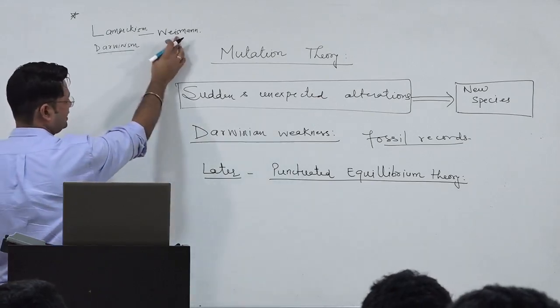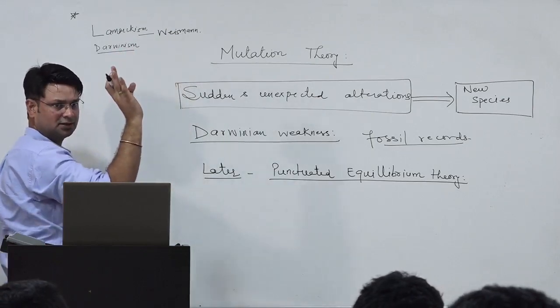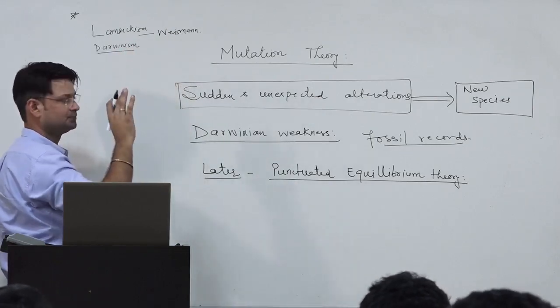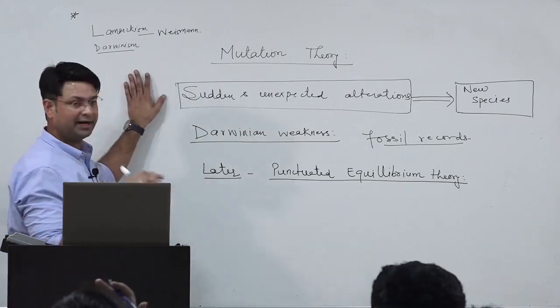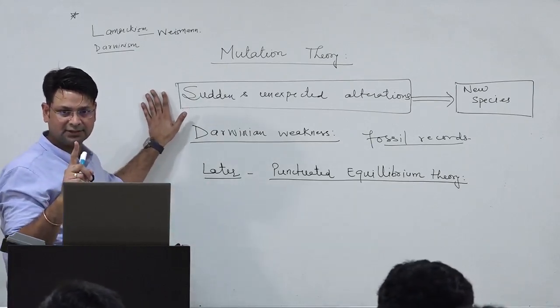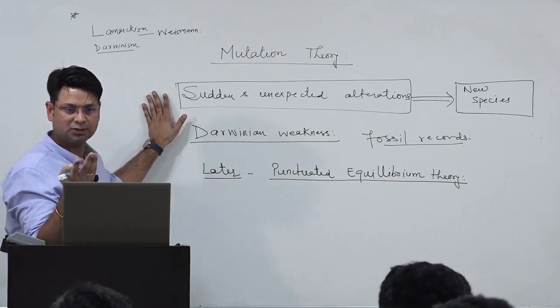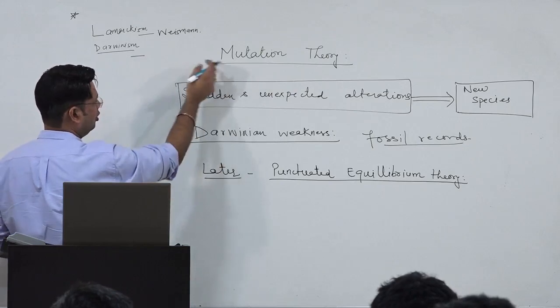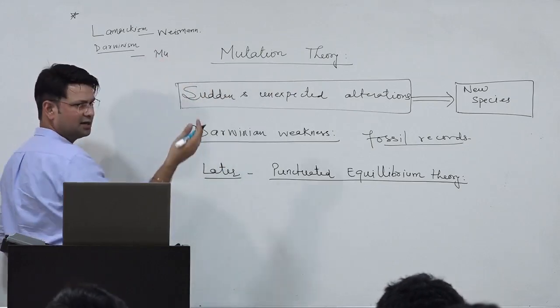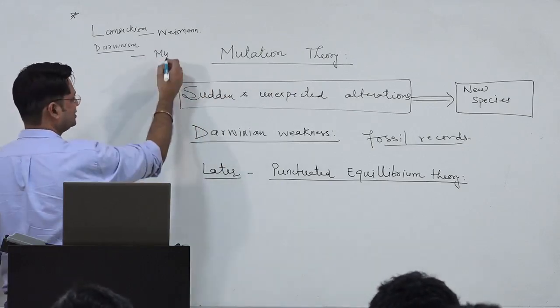So Darwin, this theory is in 1883 and 92 he wrote a book, right? Darwin's hypothesis cannot provide the factors, first thing, right? Mutation can be one factor for bringing variation, right? So here you can just take this theory of mutation, which is in 1900 something, given by De Vries,